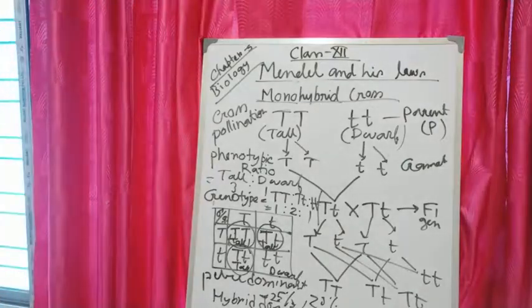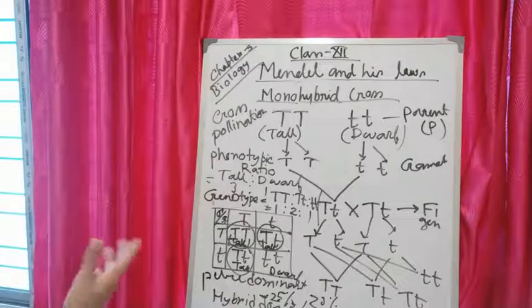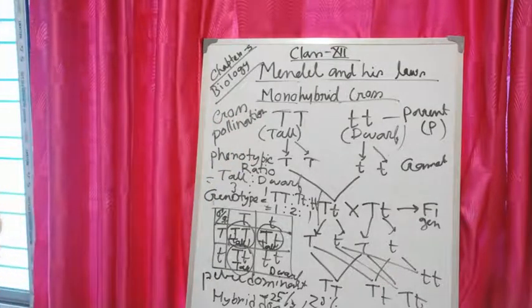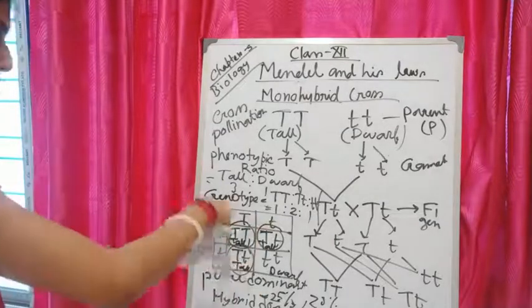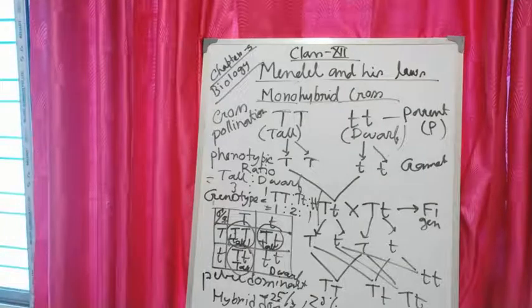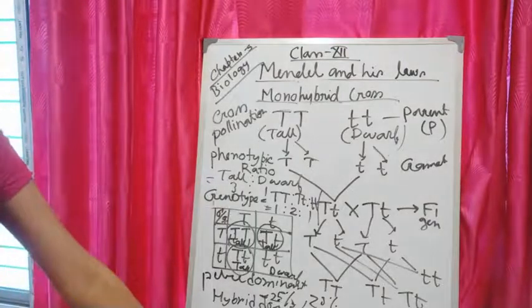In my next class I will talk about Mendel's dihybrid cross. Okay, and we will show the Punnett square. So what is that Punnett square? Let me explain: it is a graphical representation to calculate the probability of all possible genotypes of offspring in a genetic cross. Okay, it was developed by a scientist whose name was Punnett, and for that reason it is named so. Okay, so in my next class I will talk about the dihybrid cross.